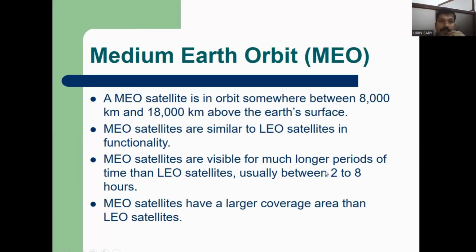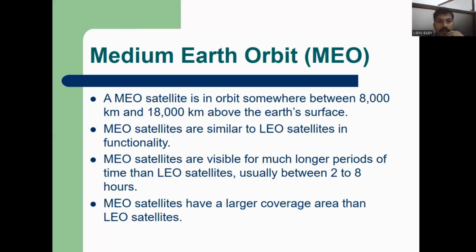Next one is medium Earth orbit. MEO satellites are somewhere between 8,000 and 18,000 kilometers above the surface. So a MEO satellite is similar to a LEO satellite; it is not stationary like GEO.